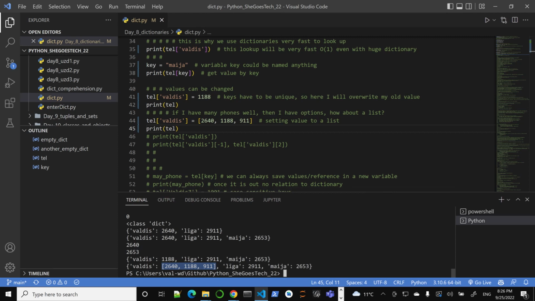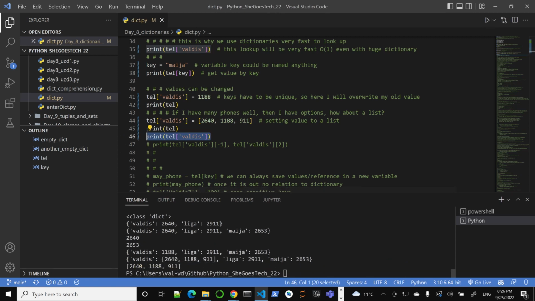So the data types are not matching, and that's completely fine in Python. It is so flexible. Of course, it's best if you have the same data type, which is much easier to deal with, but it could happen that you need to store something like this. So I can store my phone numbers, and I can get my last one, 911. I'll get the last phone number.